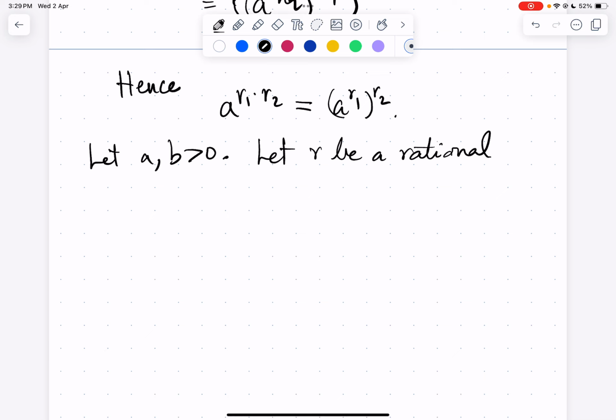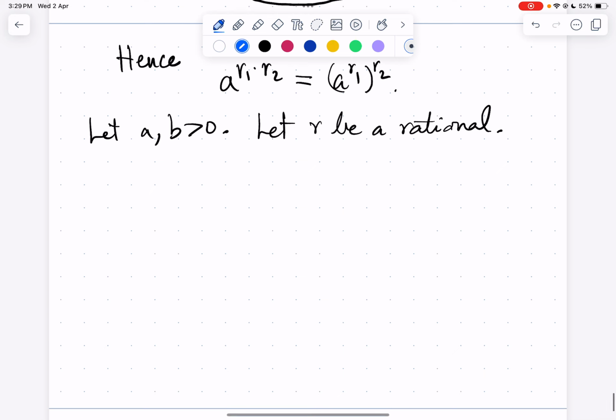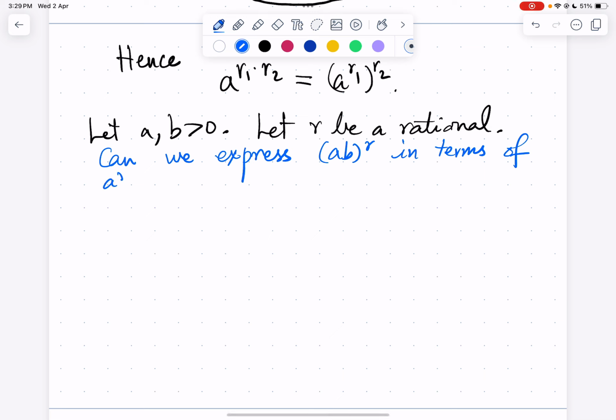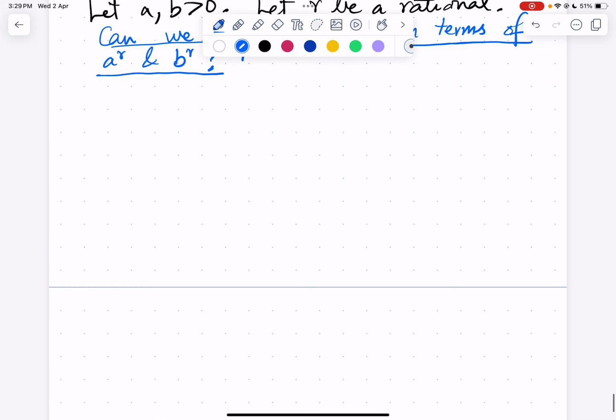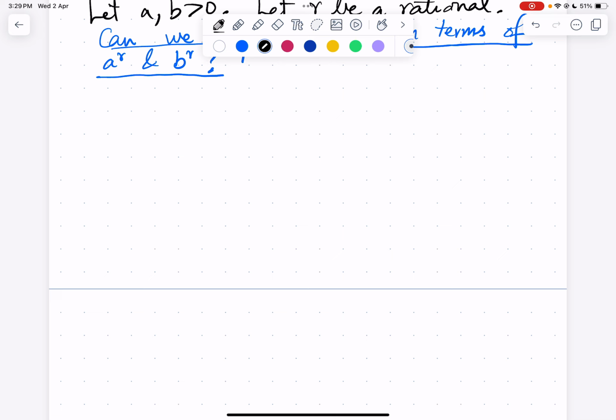So this is the power of a product. We can ask the same question which we asked for (ab)^(1/n). Can we express (ab)^r in terms of, suppose you know a^r and b^r, can you find the rth power of the product ab? It turns out there's a very simple relation like we had for nth roots.